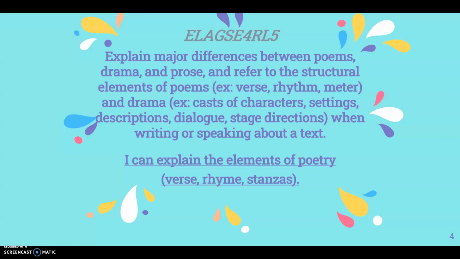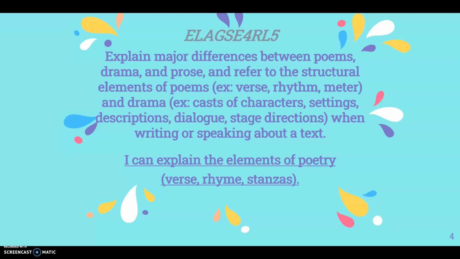We are focused on ELA GSE 4RL5. Our goal is to explain major differences between poems, dramas, and prose and refer to the structural elements of a poem, such as a verse, rhythm, or meter, and a drama. If we were talking about a drama, we would really be focused on the cast of characters, the setting, description, dialogue, and stage directions when we are writing or speaking about that text.